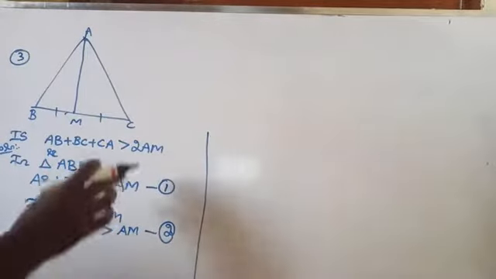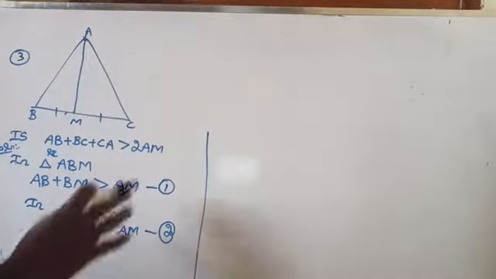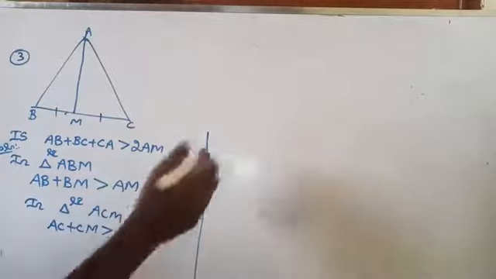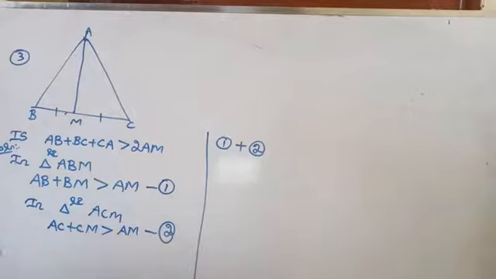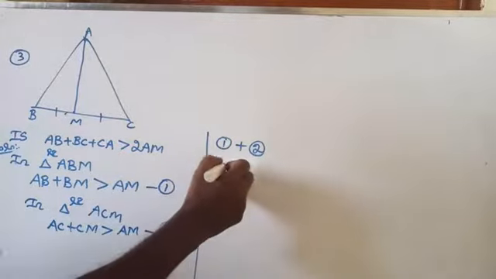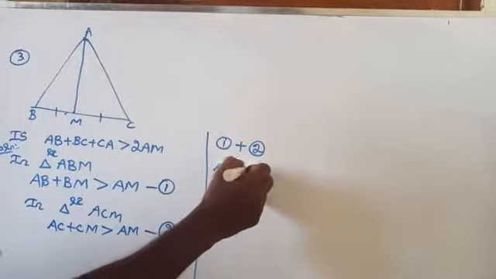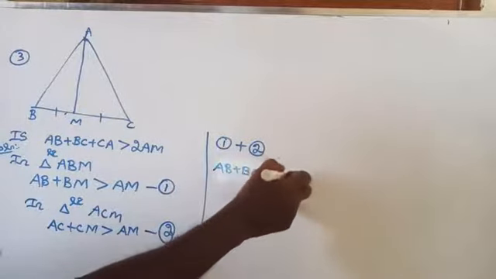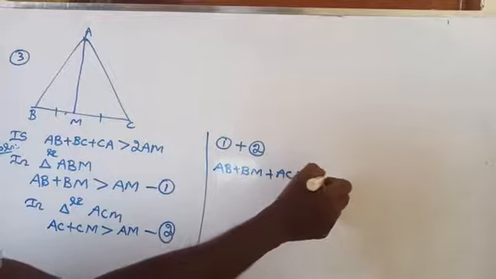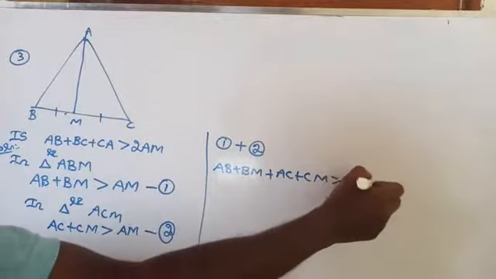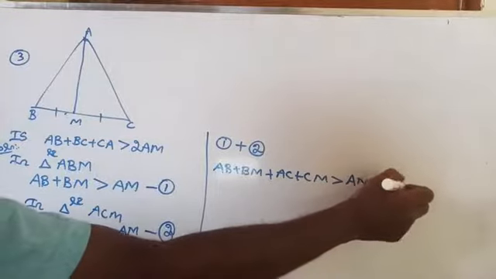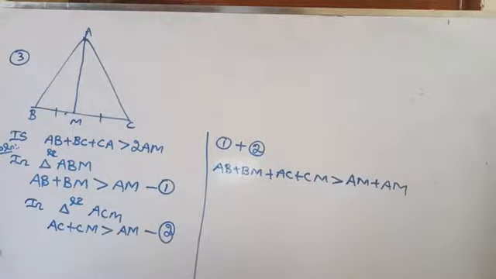Now we need 2AM on the right hand side. So what can we do? Add 1 and 2. First add the left hand sides of both equations: AB plus BM plus AC plus CM is greater than AM plus AM. How are you getting this?